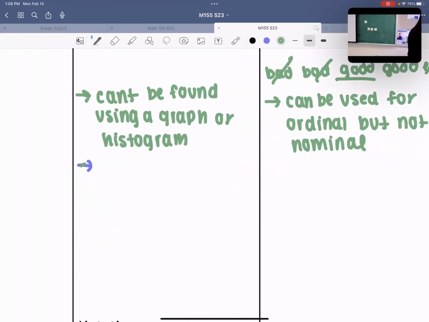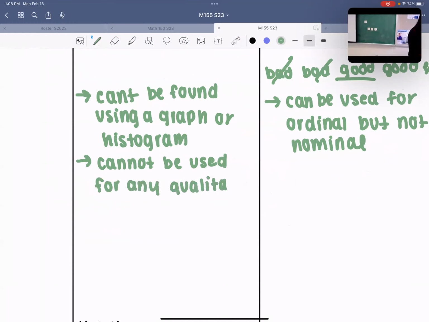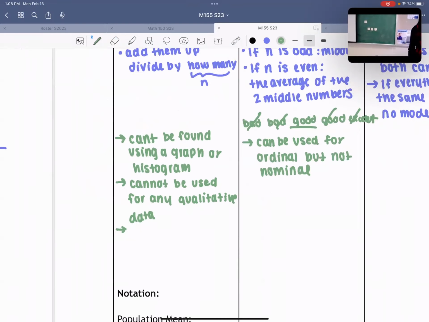I'm going to write cannot be used for any qualitative data. Okay, and that's true for anything when we're finding the mean.